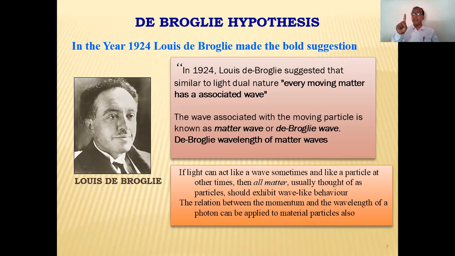क्या hypothesis है कि matter possesses which nature? Dual nature. Dual nature. It is in the form of a particle as well as in the form of a wave. Some properties or some phenomena of matter explain that matter is in the form of a particle, while some phenomena explain that matter is in the form of a wave, and that's why it possesses dual nature.